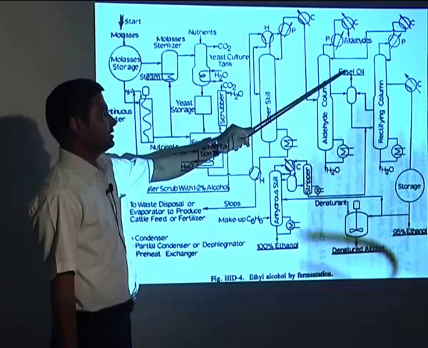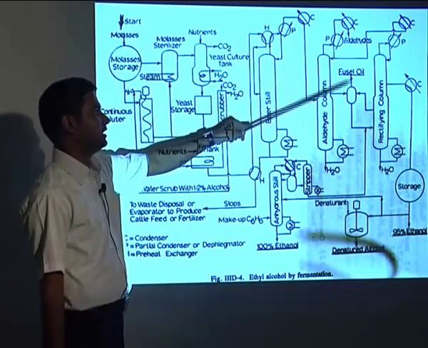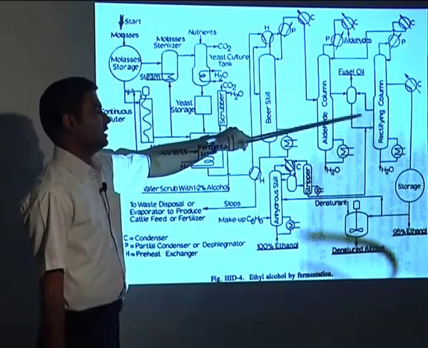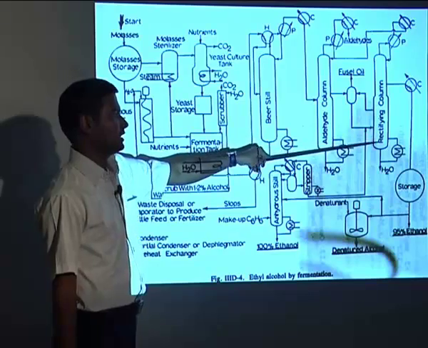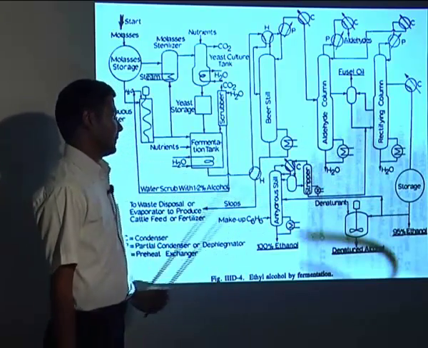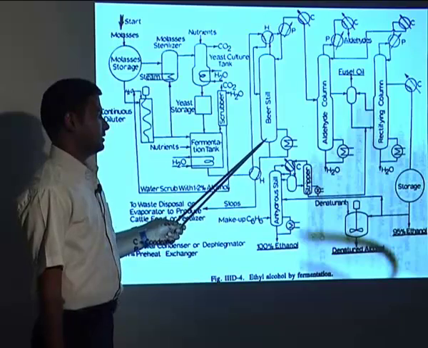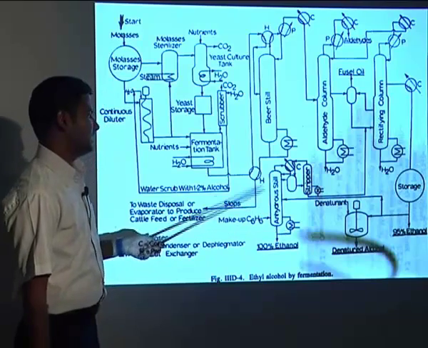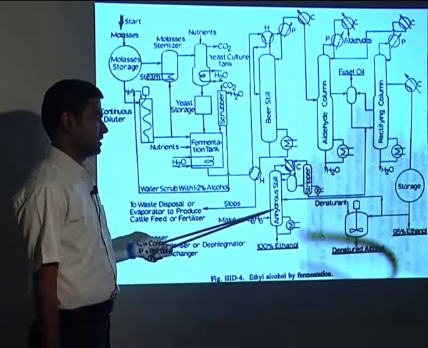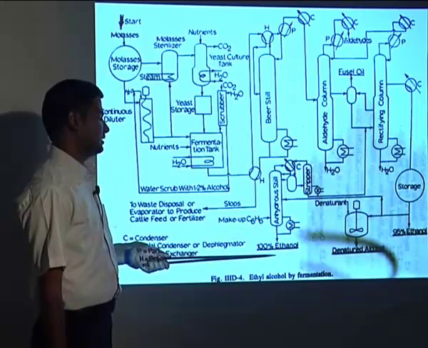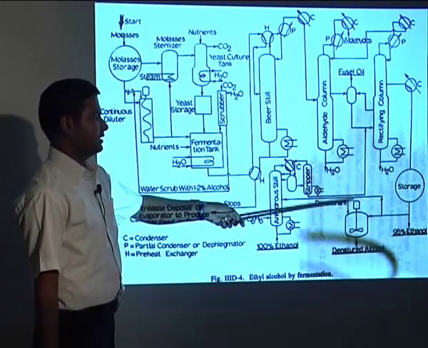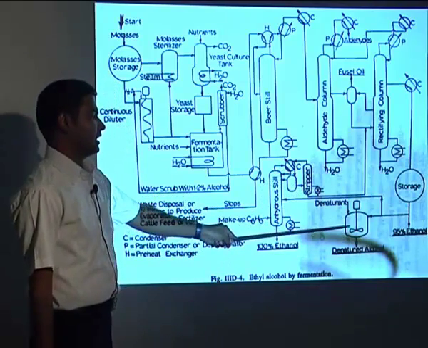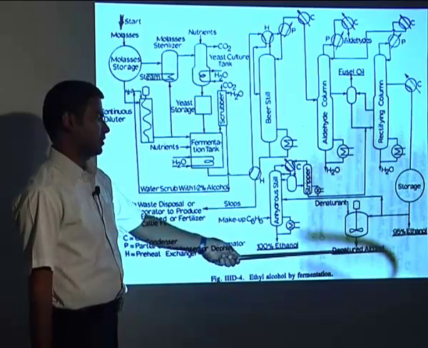So that will be termed as aldehydes, and that will be sent out. The other product, fusel oil, will be sent mainly for use as a solvent, or it can be sent to the rectifier and stored. Then the low concentration alcohol will come over here, and with the help of the anhydrous still, or by destructive distillation, we can have 100% ethanol, or by azeotropic distillation we can have 95% ethanol, or we can have the denatured alcohol, which is 100% alcohol in this still.